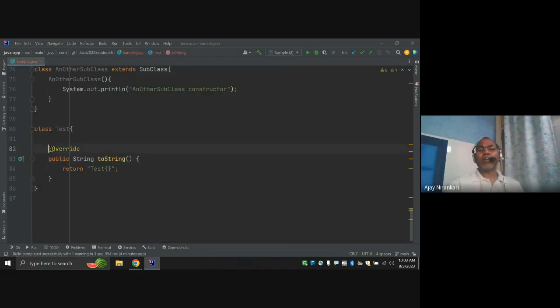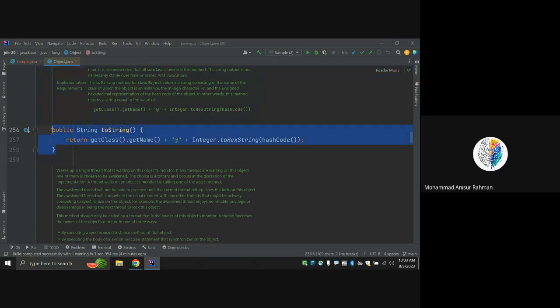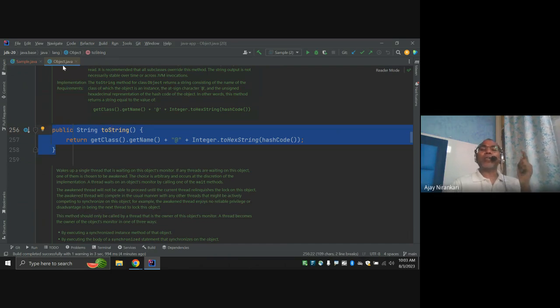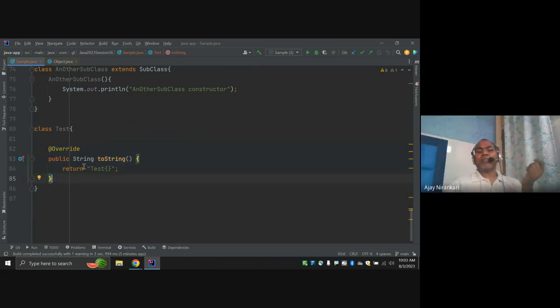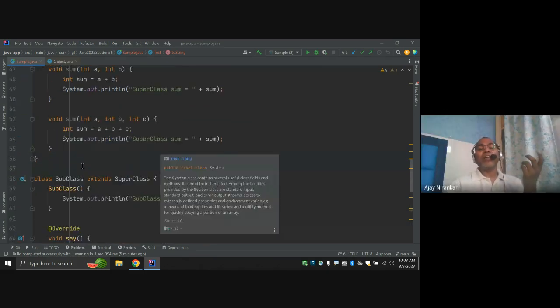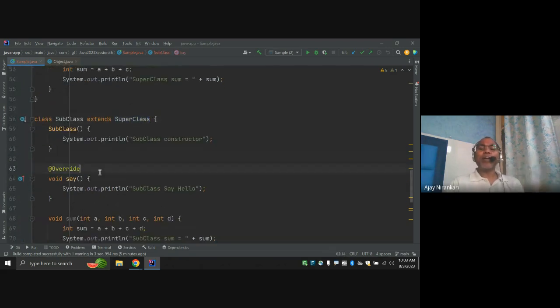So this is the override, right? What does override mean? It means this method comes from inheritance, so the superclass must have this. If you click this arrow button, notice here, this is the beauty of the editor. Click here and you can notice this is the Object class and this is the definition of the toString method. So the toString method is already defined in the Object class, but you define the same method in your child class as well, so you need to override. Similarly, this is our subclass and this is the parent class, so we can define overriding as well.